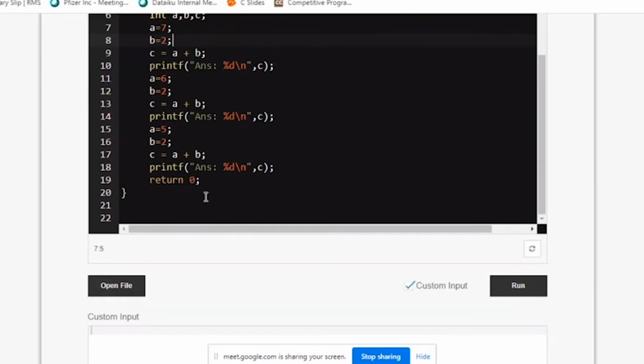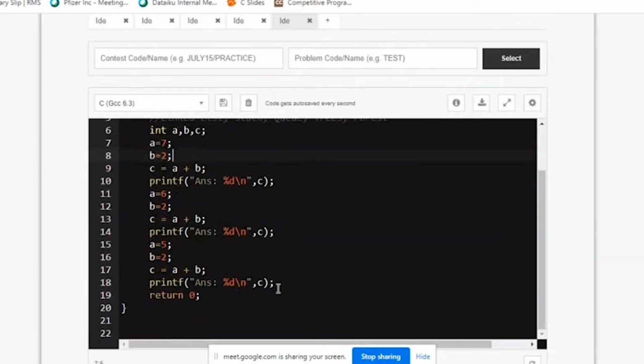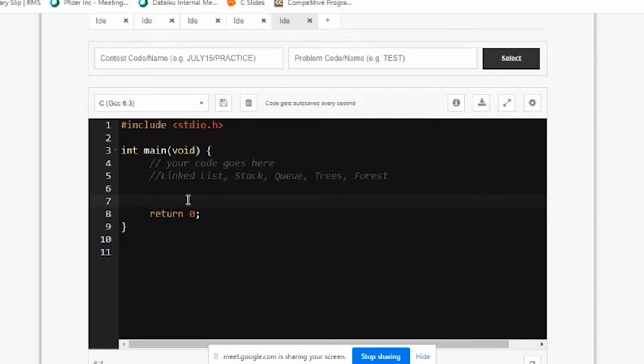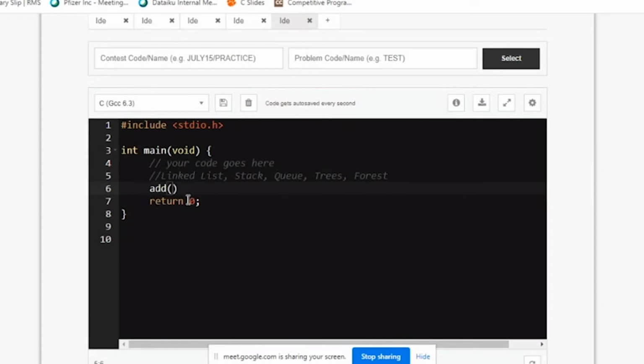Now, how do I replace this whole thing? I'll remove all of them and just write add. This is one type of function.